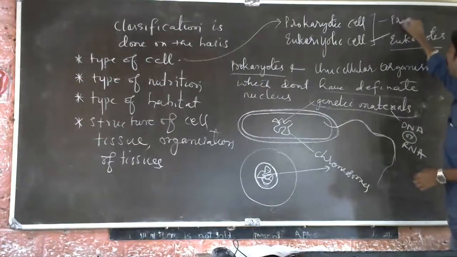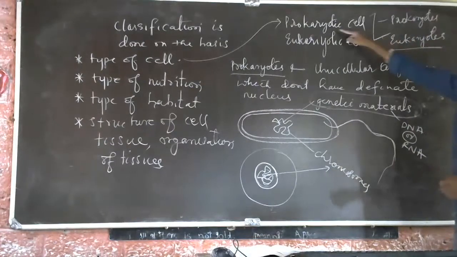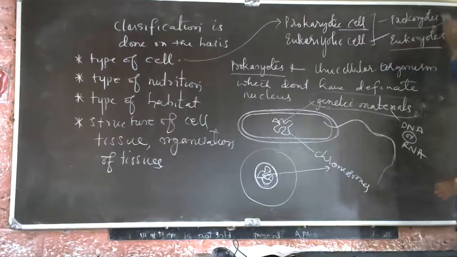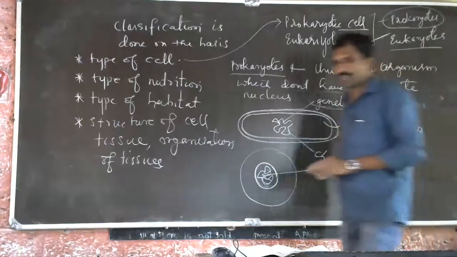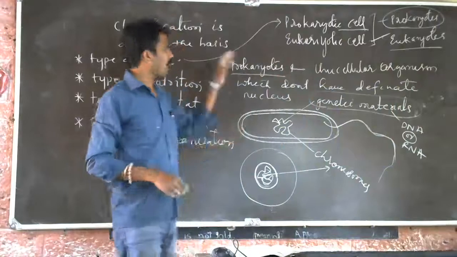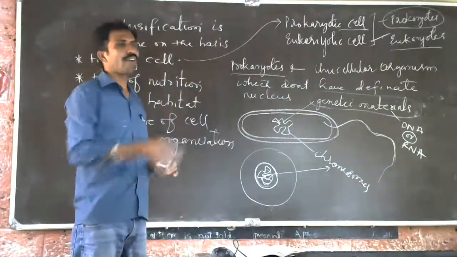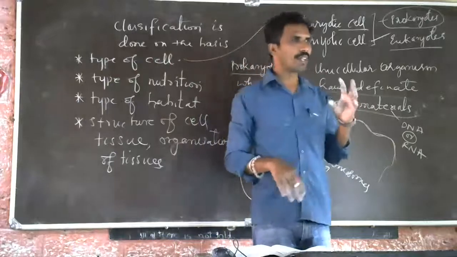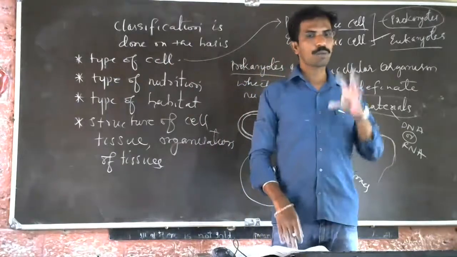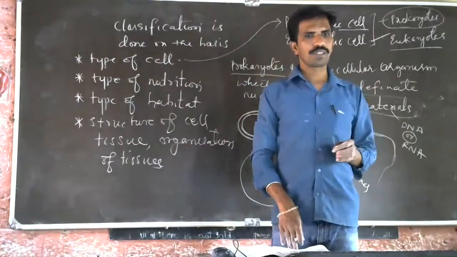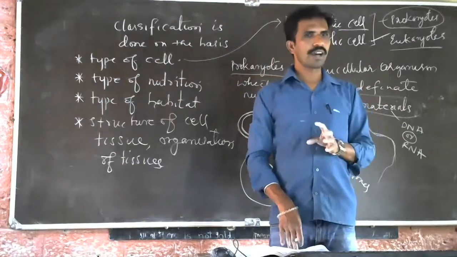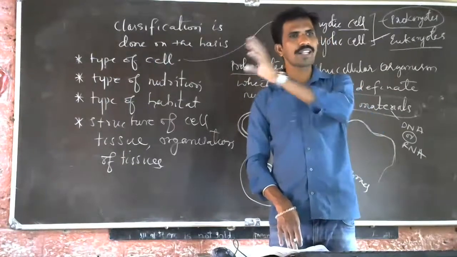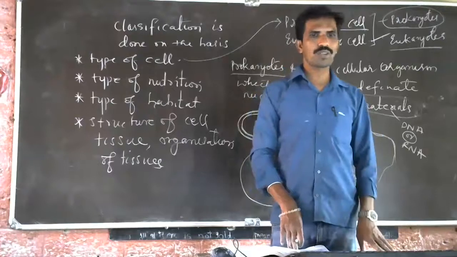And the organisms which have a prokaryotic cell are called prokaryotes. On that basis, they have divided the various kingdoms. So kingdom Monera falls under the prokaryotic organisms. Kingdom Protista and all other kingdoms belong to the eukaryotic.